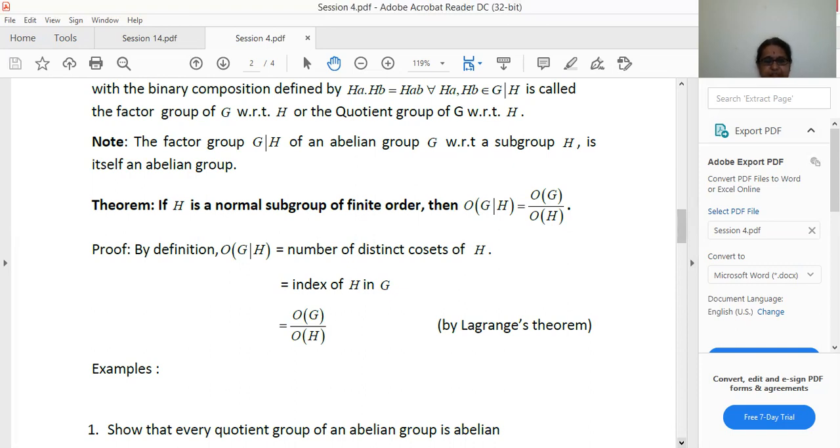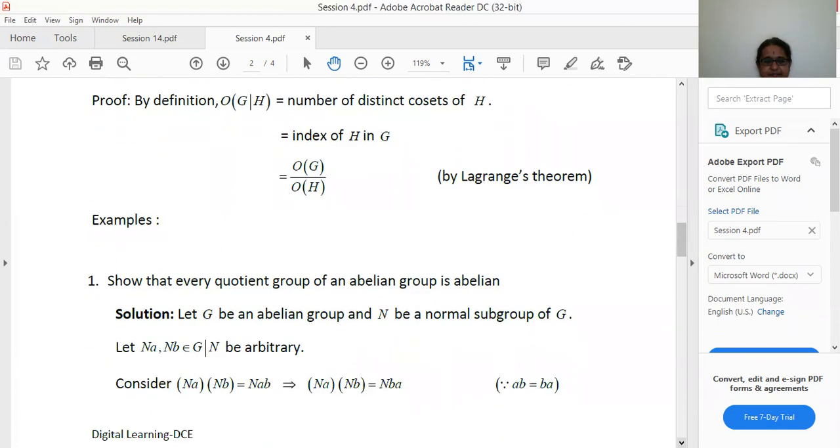Now we have some examples. Show that every quotient group of an abelian group is abelian. Here we assume let G be an abelian group, that is, the commutative property is satisfied in addition to closure, associativity, existence of identity, and existence of inverse in G, and N is a normal subgroup of G. So the definition of normal subgroup holds. That is, if G is a group and N is a subgroup of G, then g n g inverse belongs to N for all g belonging to G and n belonging to N.